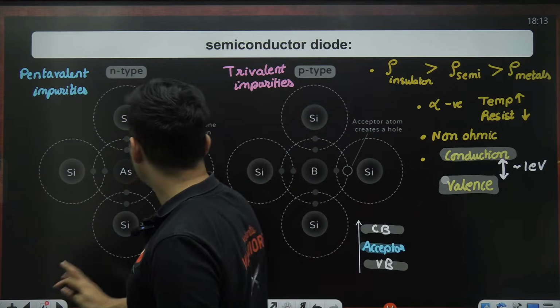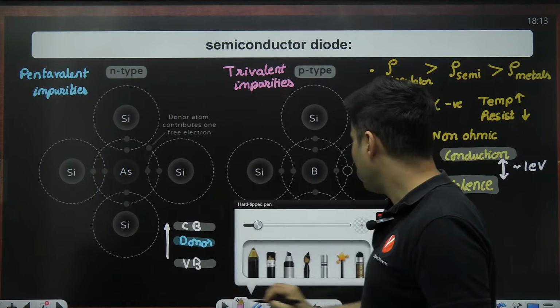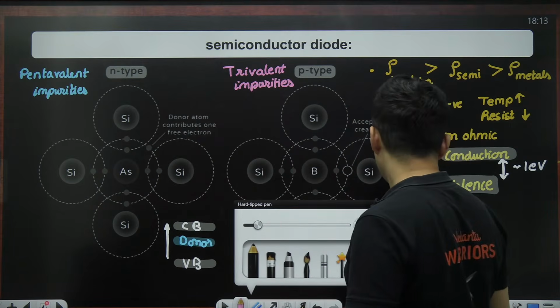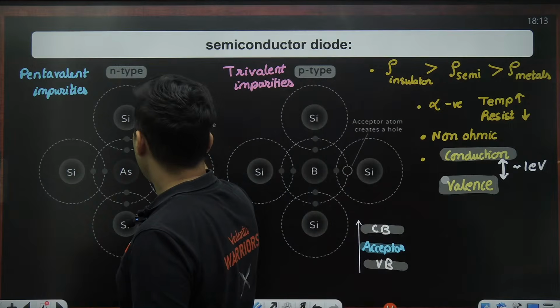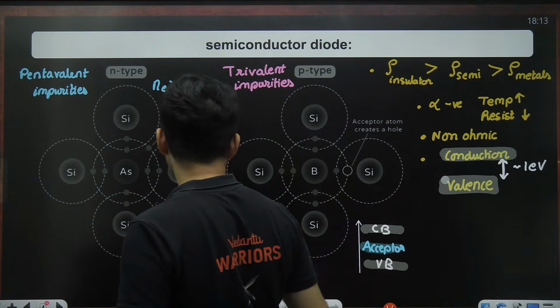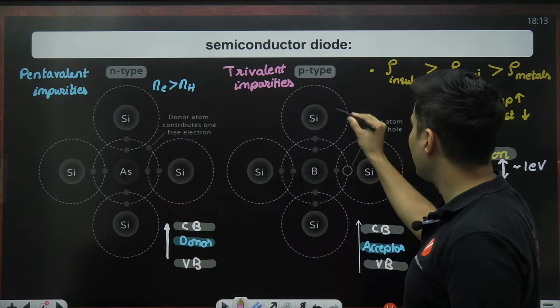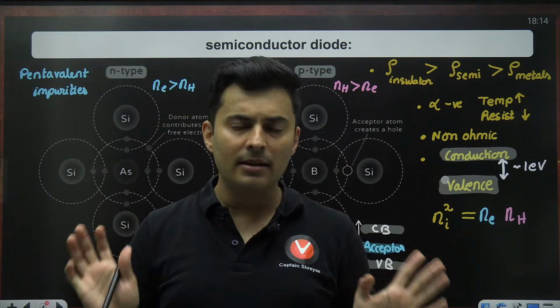Okay. Having said that, also remember, in n-type, the number of electrons per unit volume is more than the number of holes per unit volume. In a pure semiconductor they are equal, as you have not added impurity.